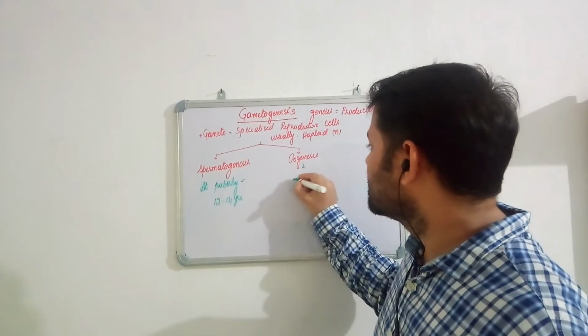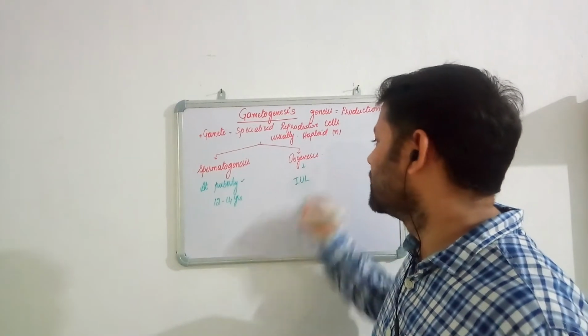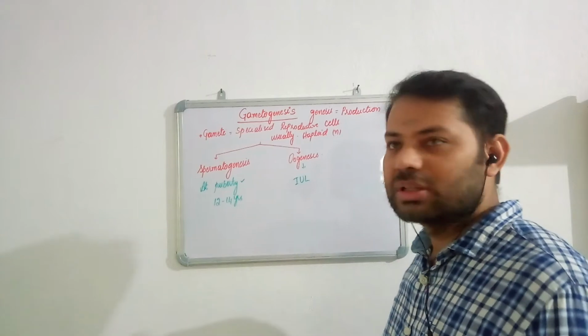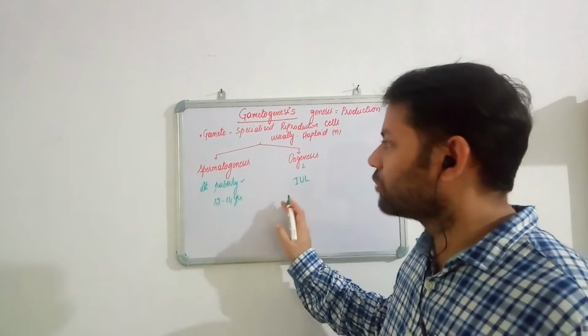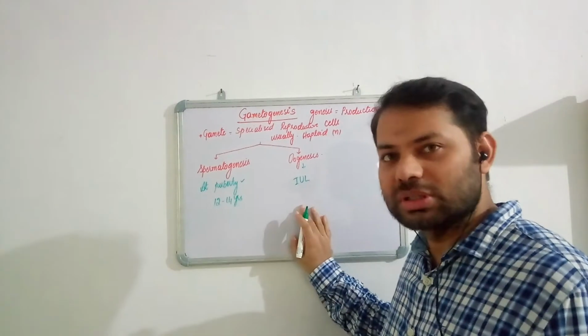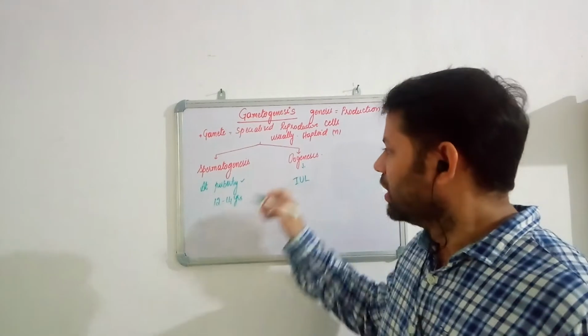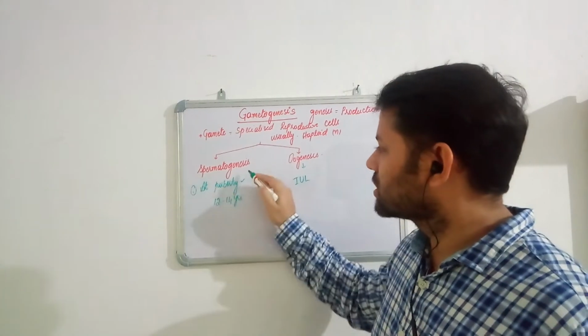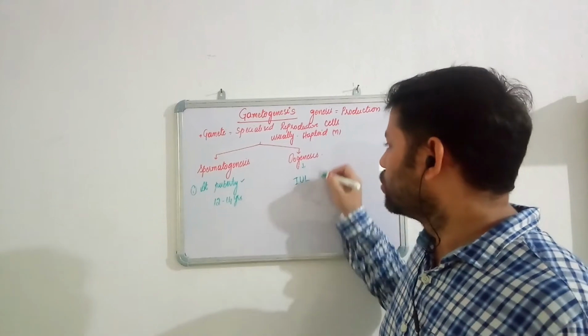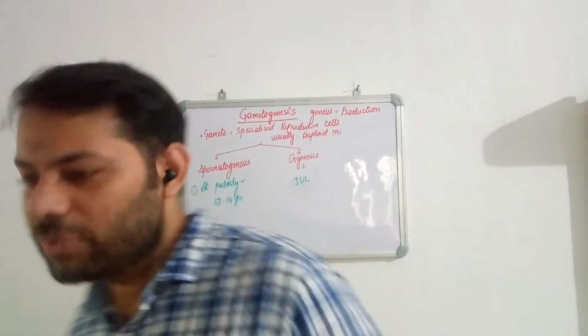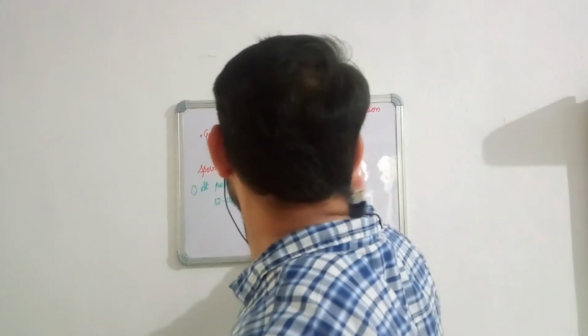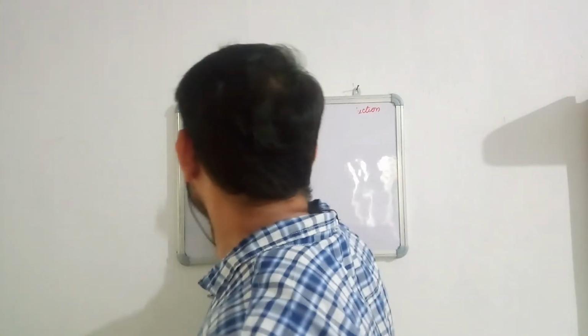Oogenesis begins in the intrauterine life itself. So this is one difference between spermatogenesis and oogenesis. We have a couple of differences. One difference is spermatogenesis starts at puberty and oogenesis begins at the intrauterine life itself. Okay. So now we will start with the process of spermatogenesis.